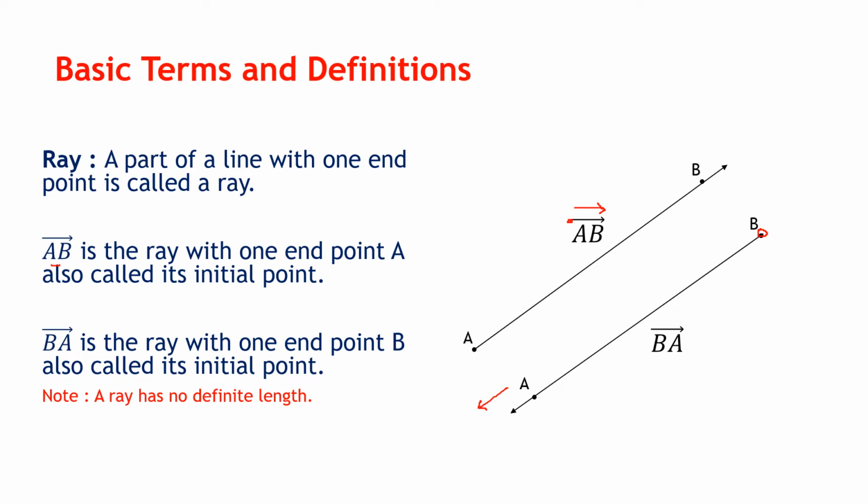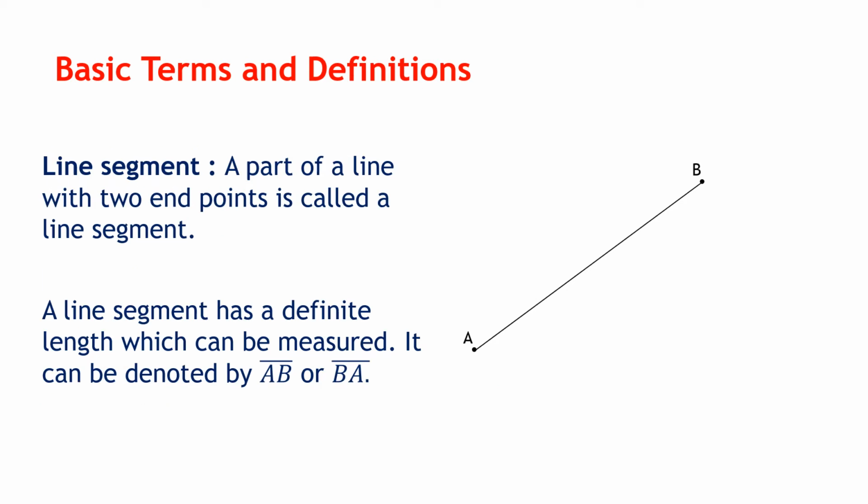Now again you need to note here, a ray has no definite length. Means again, a ray cannot be measured. Okay. Now we go to the next part, a line segment. A part of a line with two endpoints is called a line segment. So what you can see in the line segment, there are two endpoints. Remember, there are not 2 points, there are two endpoints. On this line segment, there are infinite points, but it has only two endpoints.